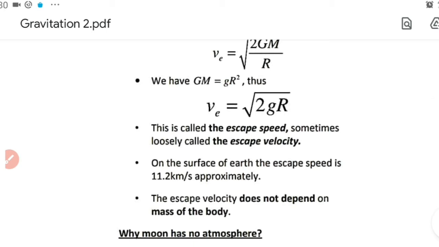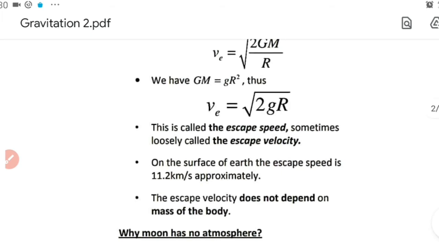It means that if a body is projected vertically with a speed of 11.2 km per second, that body will never come back to the surface of earth. And if the speed is less than this, surely that object will come back to the surface of earth. So the minimum velocity required by a body to escape from the gravitational pull of earth is the escape speed, and in the case of earth its value is 11.2 km per second.